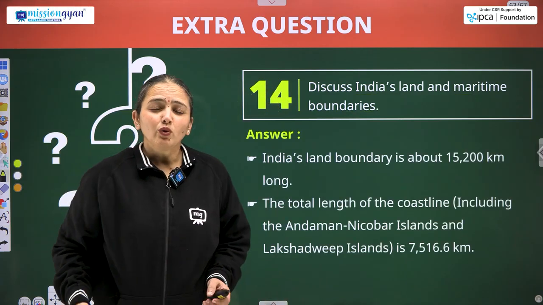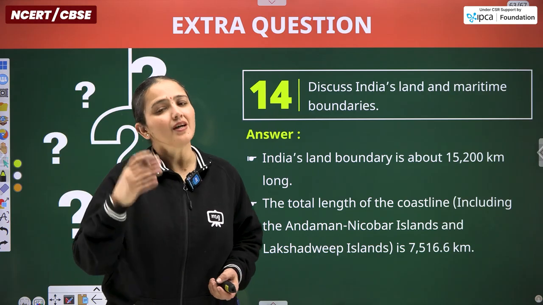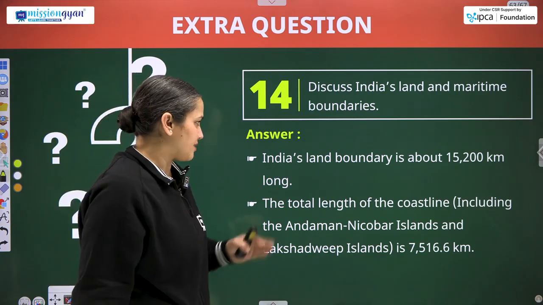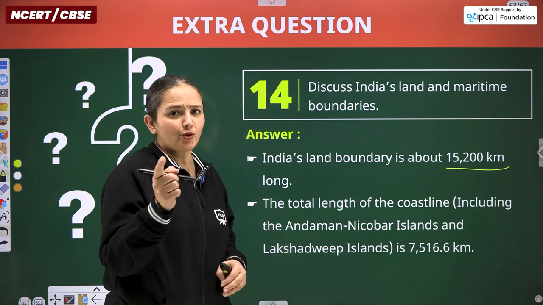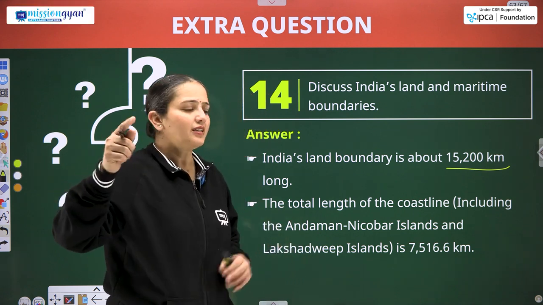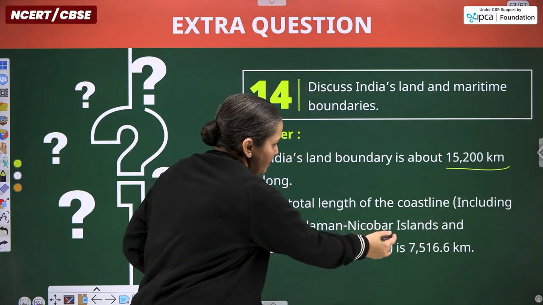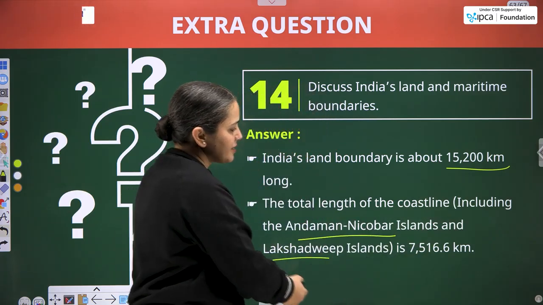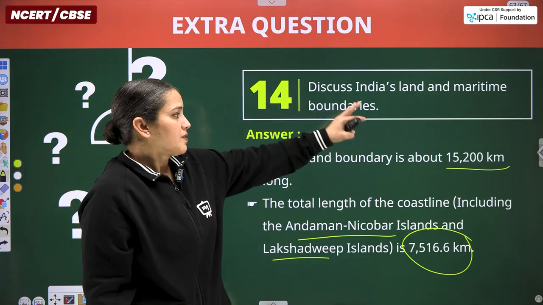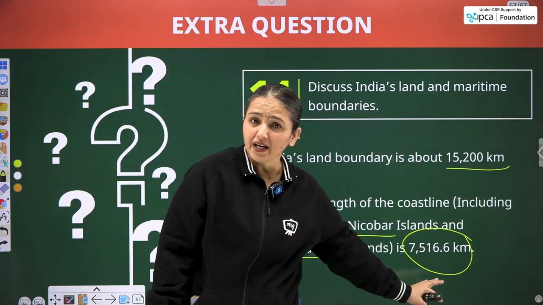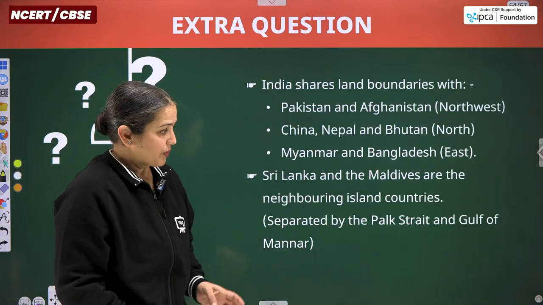Moving ahead with the next question, discuss India's land and maritime boundaries. We are talking about boundaries that are surrounded by water, not on all four sides. India's land boundary is about 15,200 kilometers, and the coastline, as I have already told you, is about 7,500. The total length of the coastline, including the Andaman and Nicobar Islands and Lakshadweep Islands, is 7,516 kilometers. So land boundary, and maritime boundary, meaning the coastline.